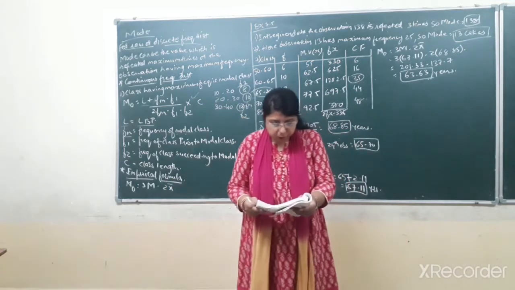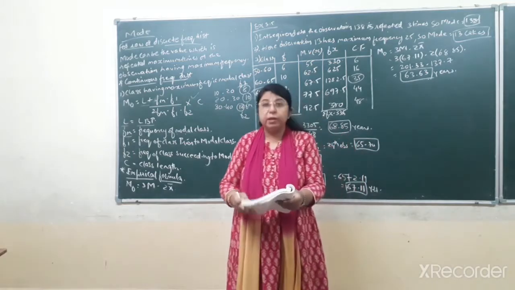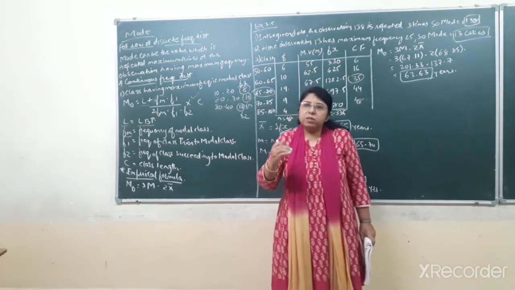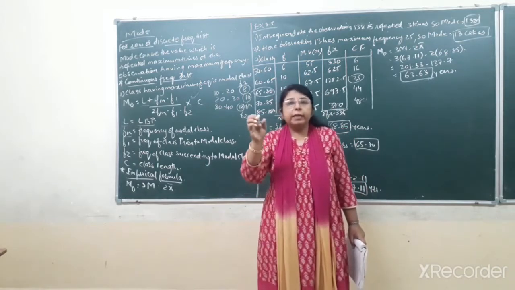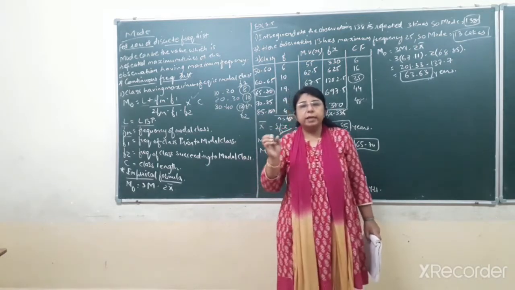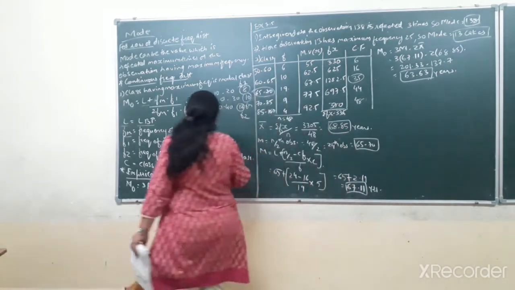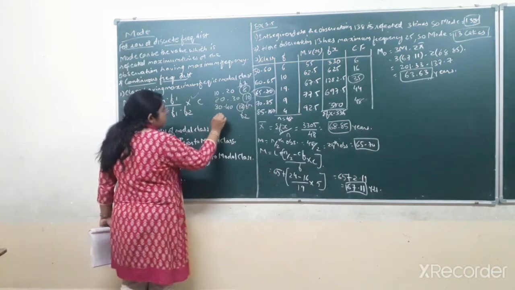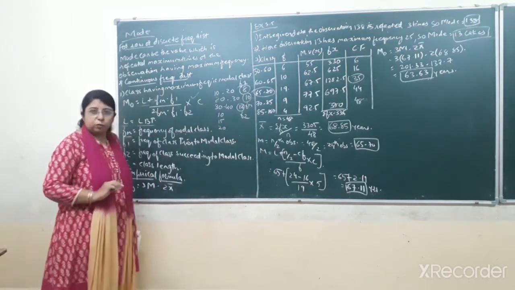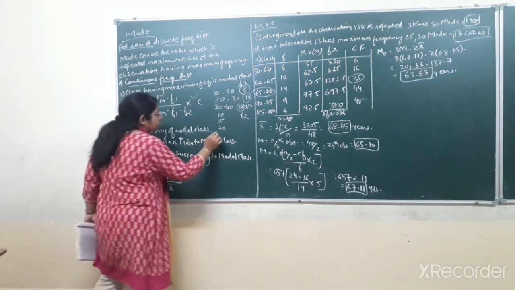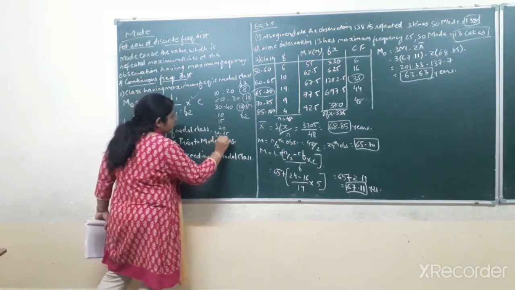Next, the 4th situation: the frequency distribution is a mixed distribution, that is, a part of it is discrete and the rest is continuous. It means that in the question, some of the data is discrete and some of the data is given in continuous frequency distribution. Suppose I give you an example: some of the data is given like this, 10, 15, 20, and so on, that is discrete frequency distribution. Okay, and then afterwards classes are given like this, 20 to 25, 25 to 30 and so on.